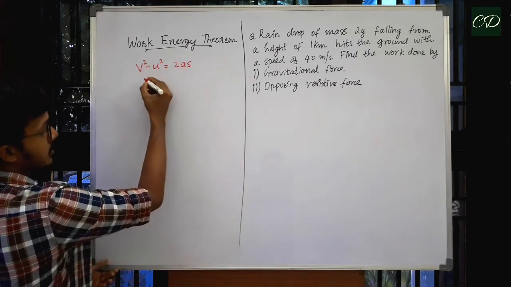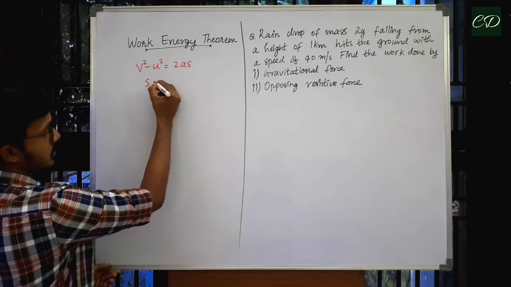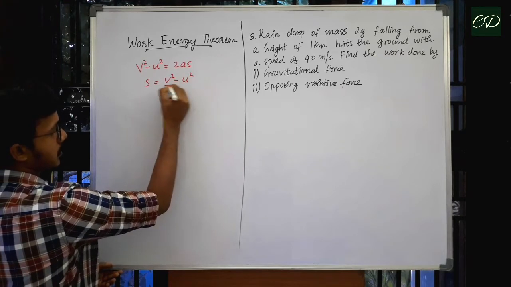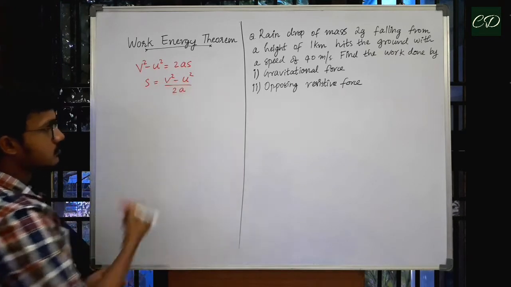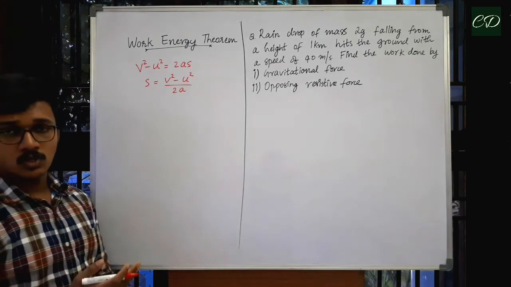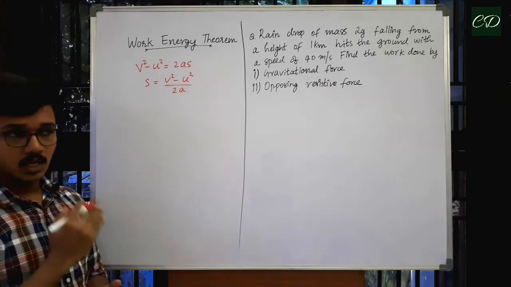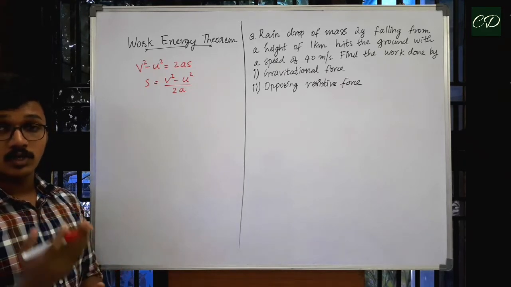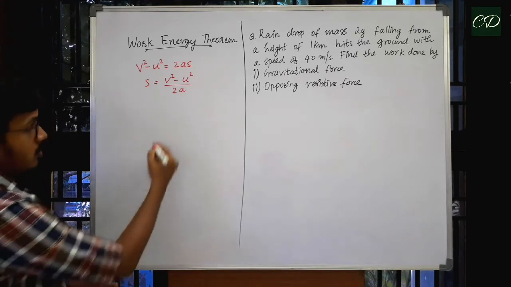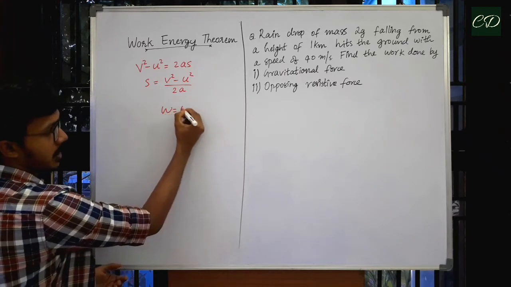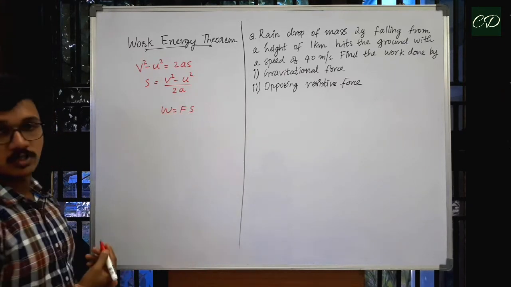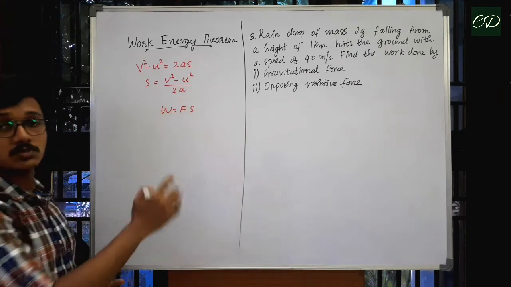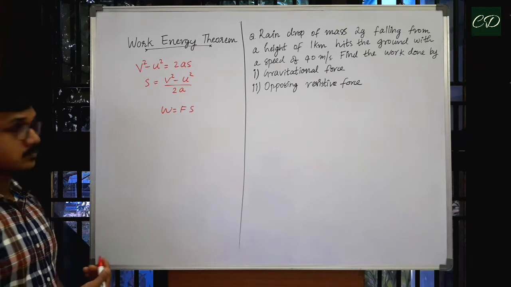From this, let us write the equation of displacement, that is s equal to v square minus u square by 2a. And we know if force and displacement are in the same direction, then we can define work done W as force multiplied by displacement. Work done W is equal to Fs. This is the condition when force and displacement are in the same direction.